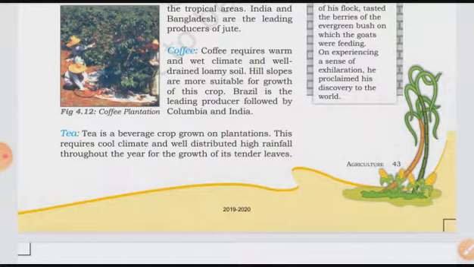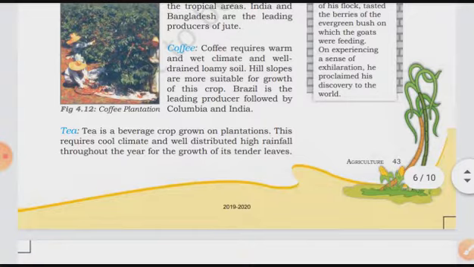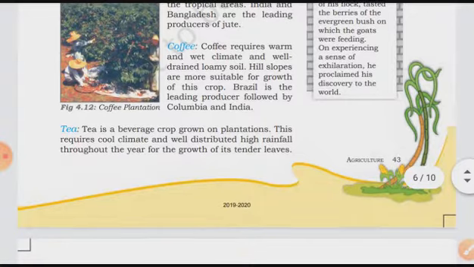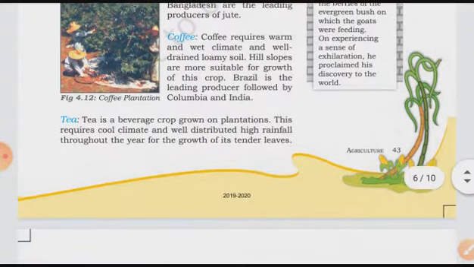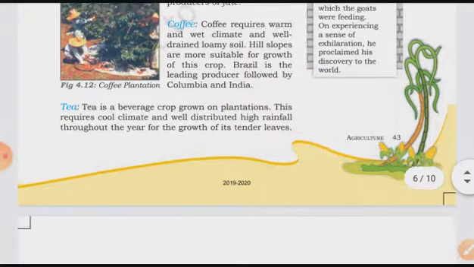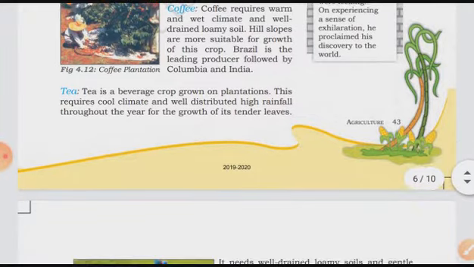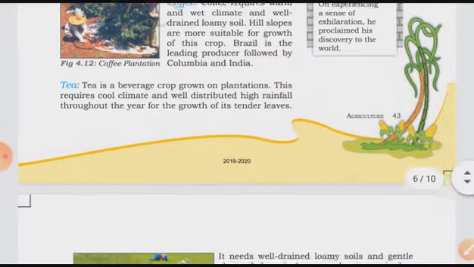So for coffee, warm and wet climate is needed, and mainly hill slopes are more suitable for the growth of this crop. Whatever the slopes in the hills, these are used for growing the plant of the coffee. Brazil is the leading producer, followed by Colombia and India. Means the leading producer of the coffee is Brazil, followed by Colombia and India.